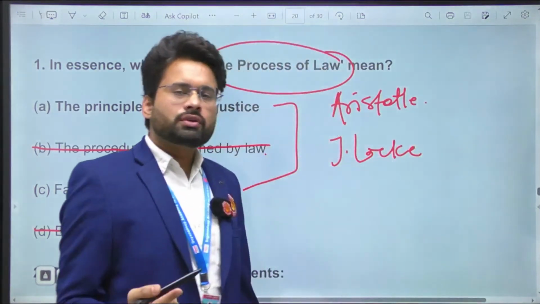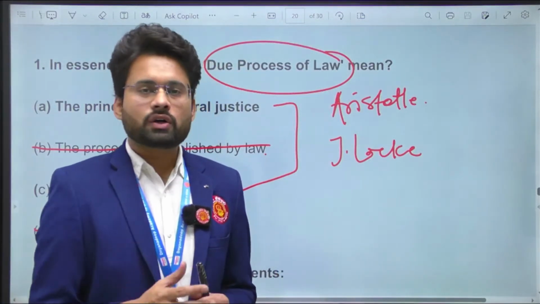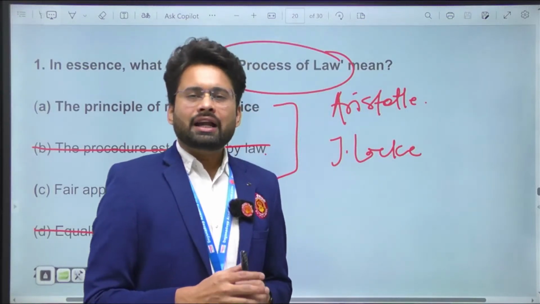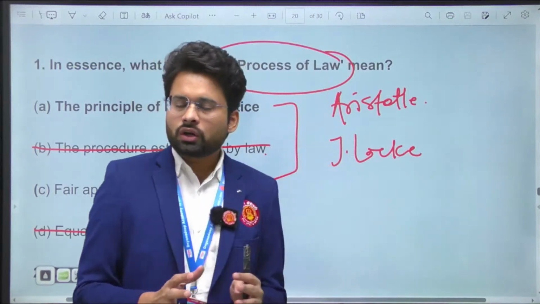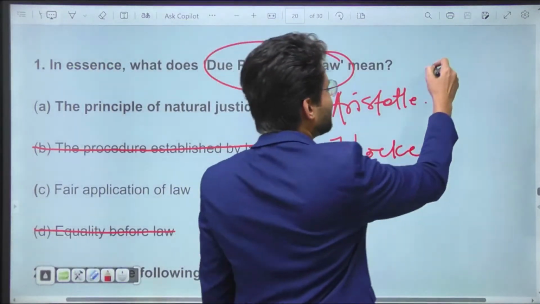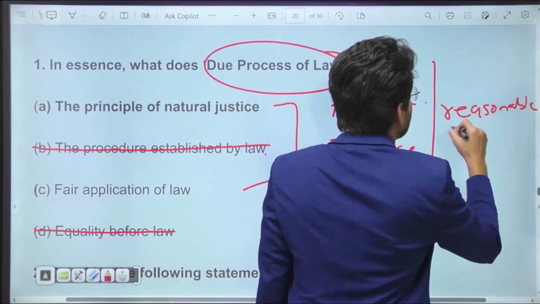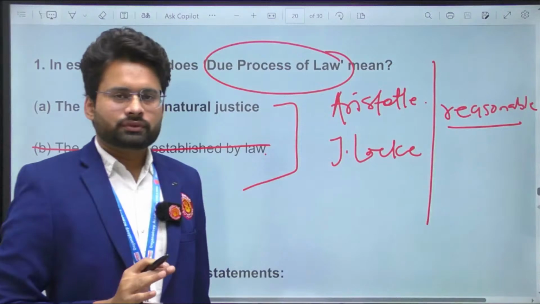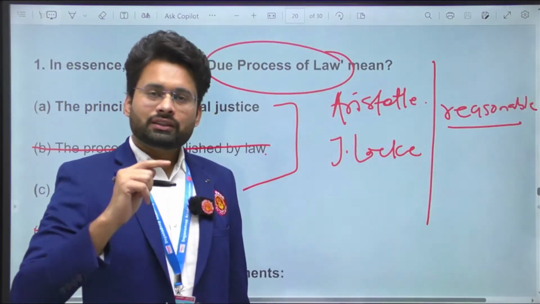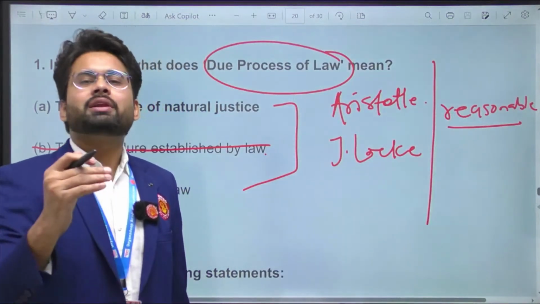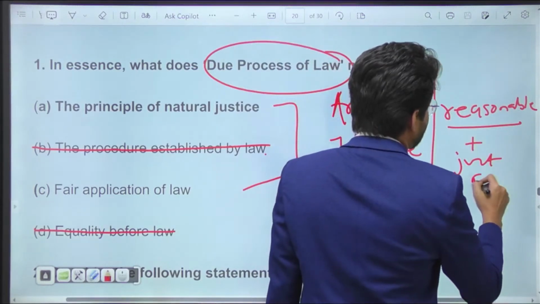I would also like to mention a few evidences from the Magna Carta, and the evidence of the freedom struggle of America. In all these, the Magna Carta, the idea of Aristotle and John Locke, they have focused on nothing but reasonableness. The law should be reasonable enough. Yes, of course, it should be established by law, but the reasonableness should be established by the fair application of law also. Reasonableness plus just and fair.